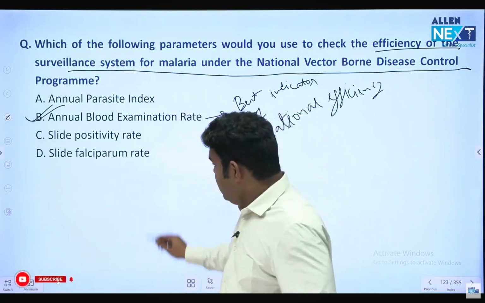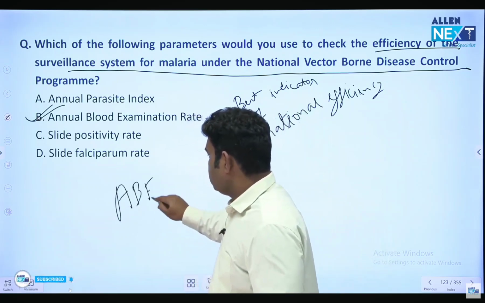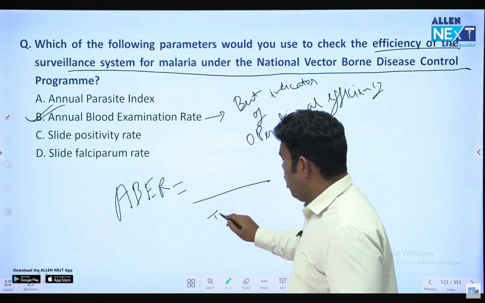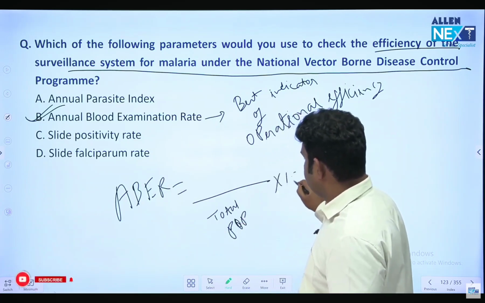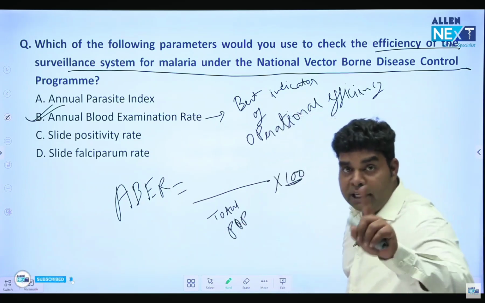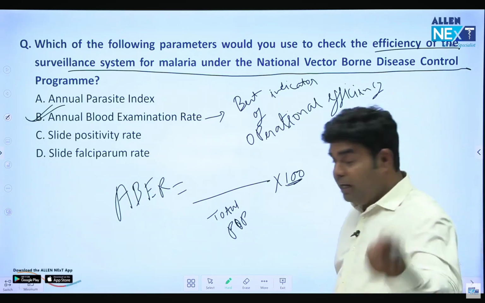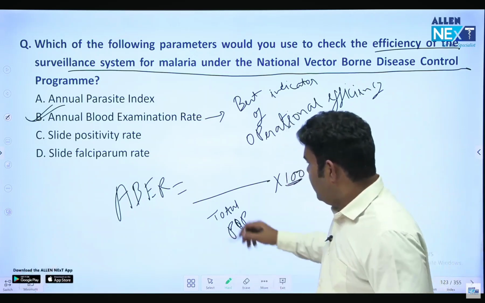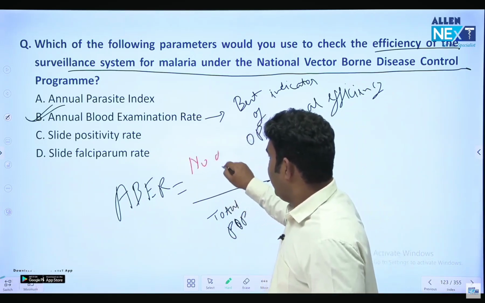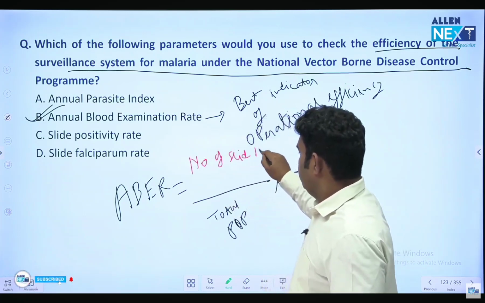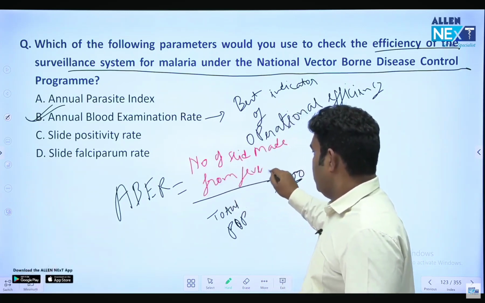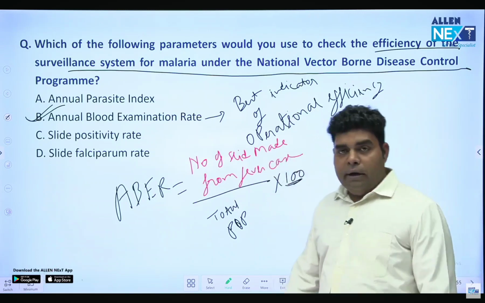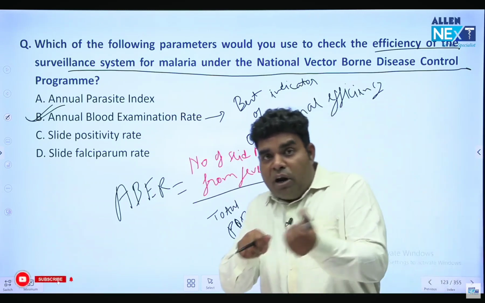ओके, ABER का फॉर्मूला है कि आउट ऑफ टोटल पॉपुलेशन how many slide made out of fever case, and it is multiplied only by 100, not by 1000, because ABER comes in percentage, so multiplication is by 100. Here we made number of slide made from fever case. कितना slide बना fever case से? Okay, so ABER tells us whether people are working, making slide or not.